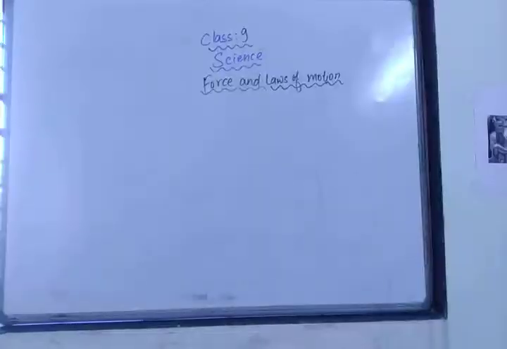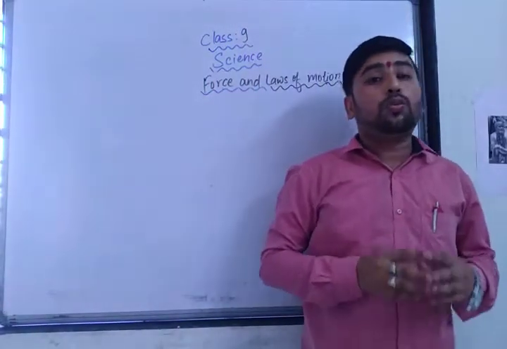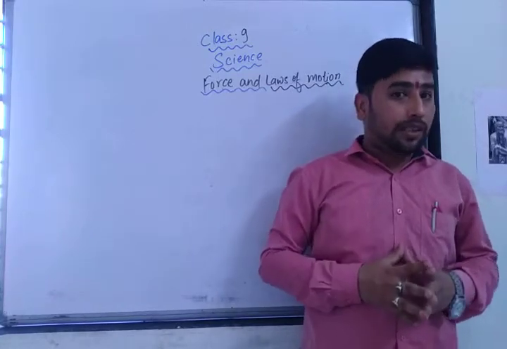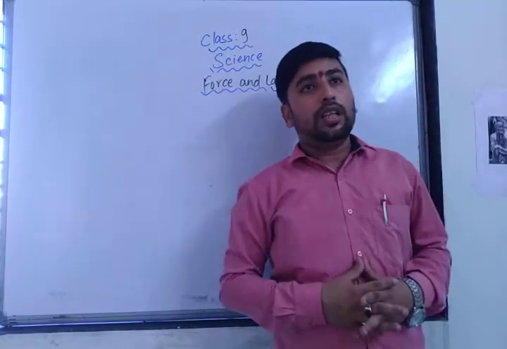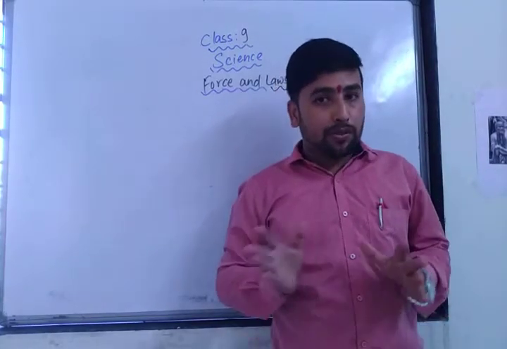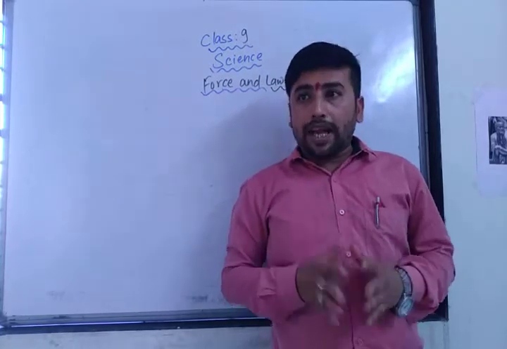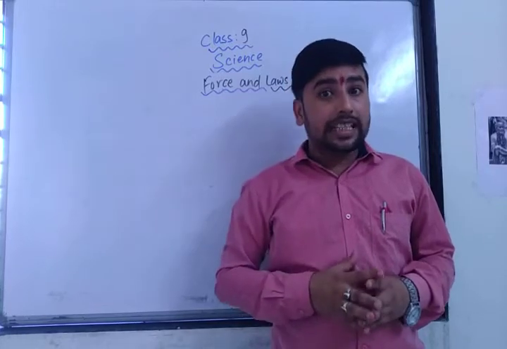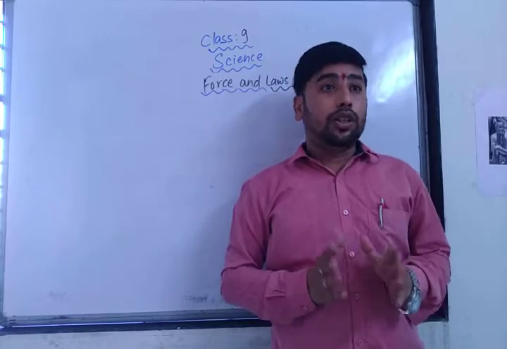Now, as you get the concept of this, all the 5 chapters, chapter number 1, chapter number 2, chapter number 3, chapter number 8 and chapter number 9, a total of 5 chapters I have taught you. 3 chemistry and 2 physics, biology is left. So don't worry. Whatever chapters I have taught you, write these chapters' question answers in your notebook. The numericals, especially in physics, whatever is given in the textbook, for all the 5 chapters, you have to write those questions also in your science notebook.